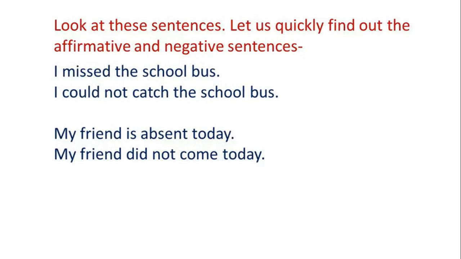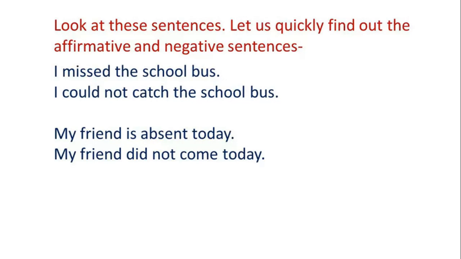Look at these sentences. Let us quickly find out the affirmative and negative sentences. I am sure you can easily find out. First sentence is, I missed the school bus. I could not catch the school bus.